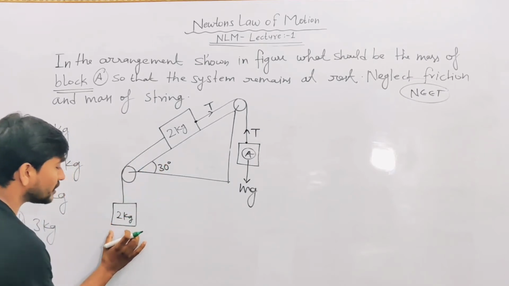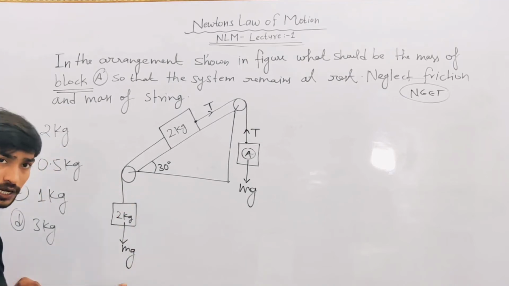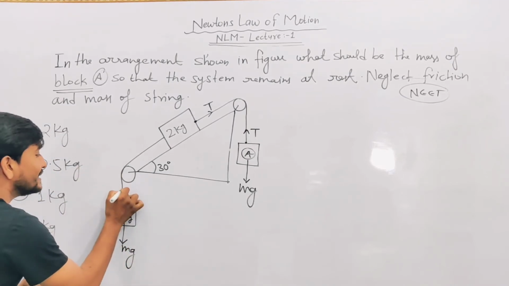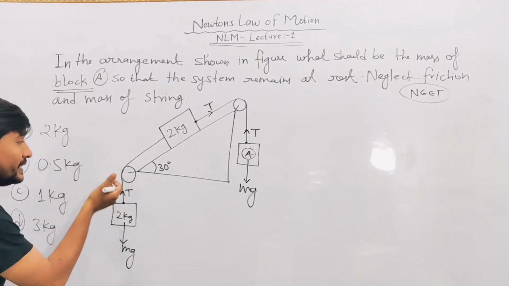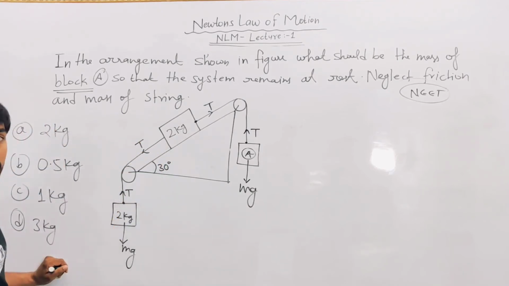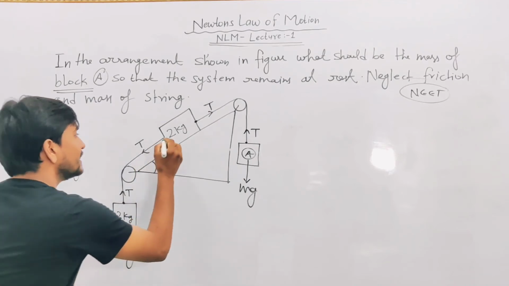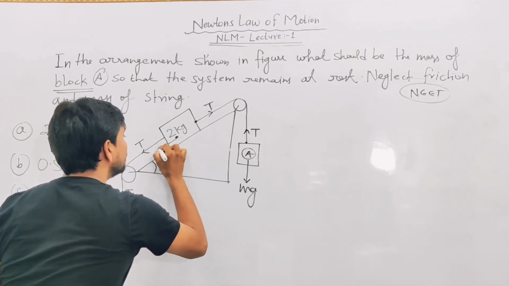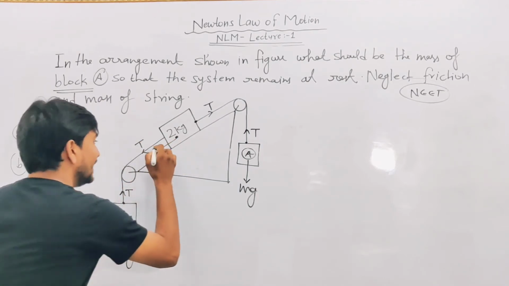So focus on this block. mg will act downward, and tension acts upward, away from the point of contact. If this is tension T, then this is also T. And a force will act on this side. What will that force be?